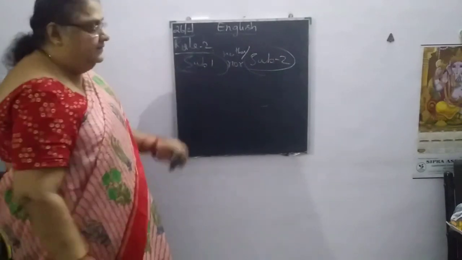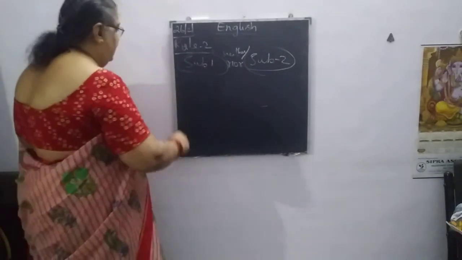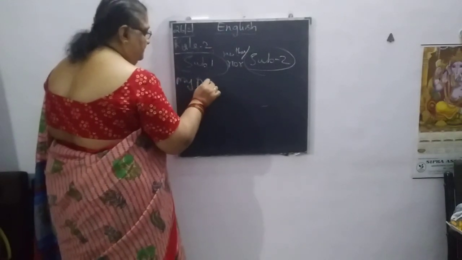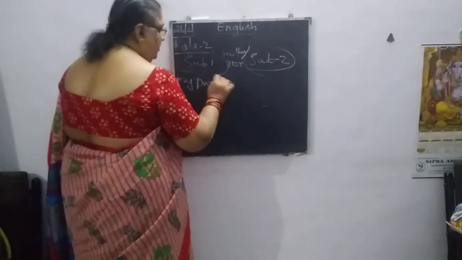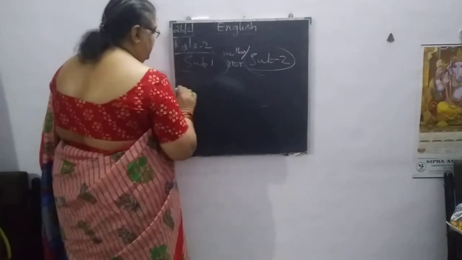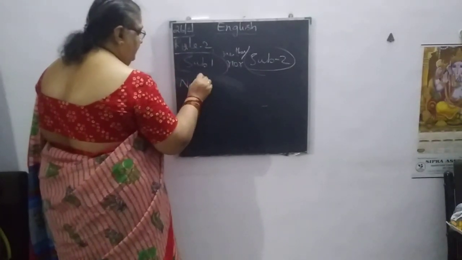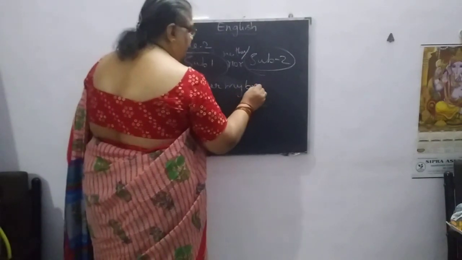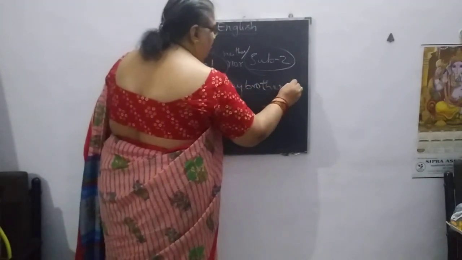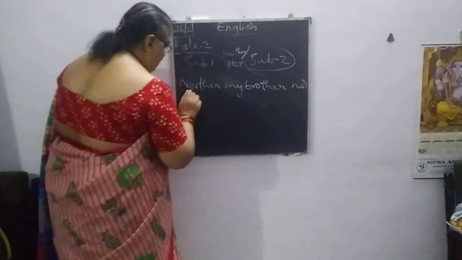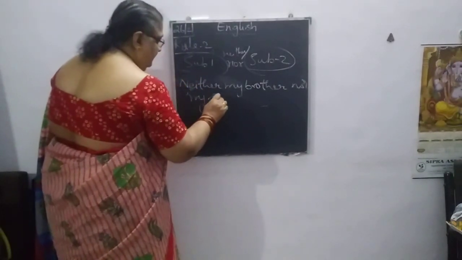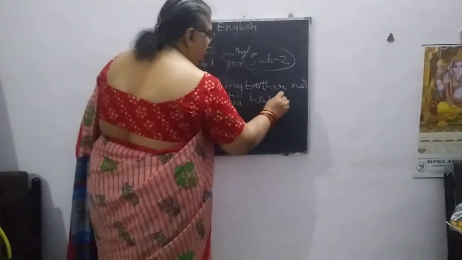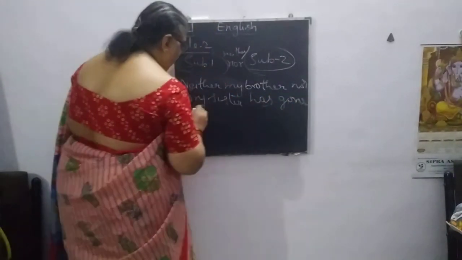Now if you say, neither my brother nor my sister has gone out of home.